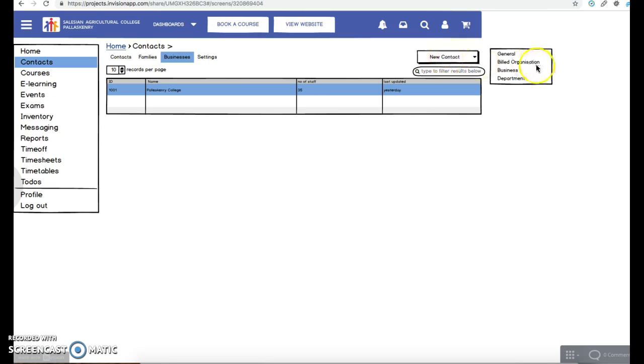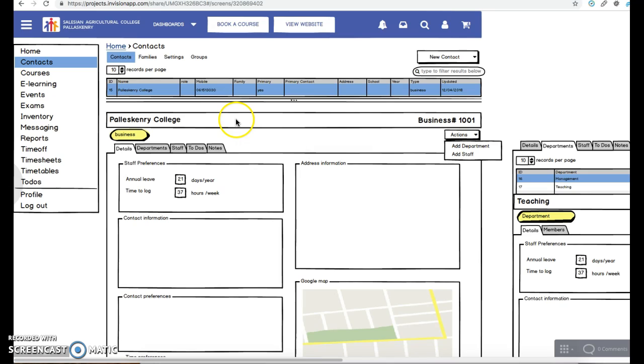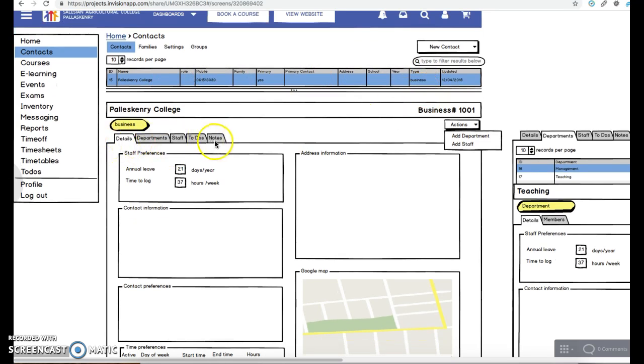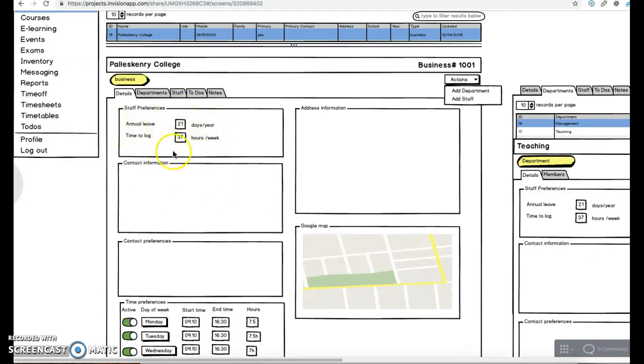You have a new contact that'll be able to create a business or a department option, which are the new options. In the next screen, you'll see an example of somebody selecting the business contact. The tabs change as we've discussed here. Departments will obviously show you departments that are linked to that business, and the details screen will set the different settings that we're looking at setting up for the time off and timesheet settings that we have for the business. There may be extensions to this later on. We'll add settings in here.